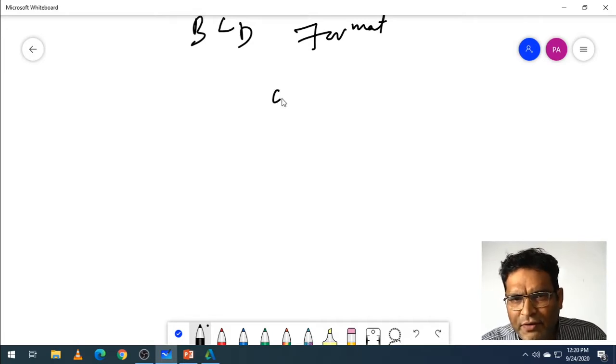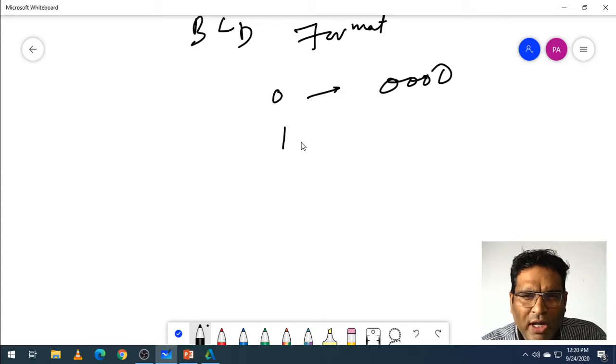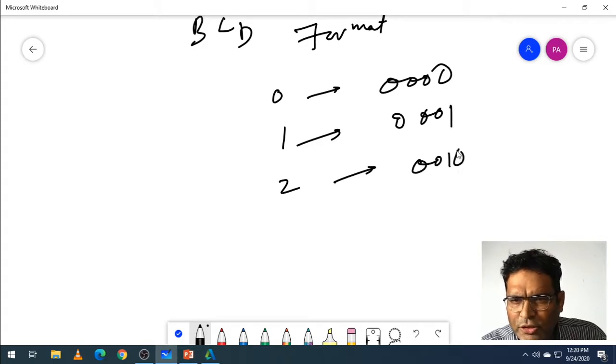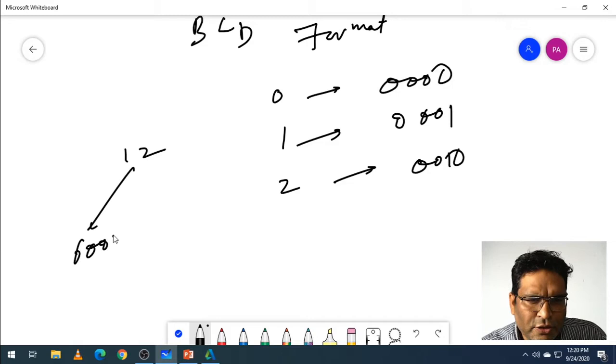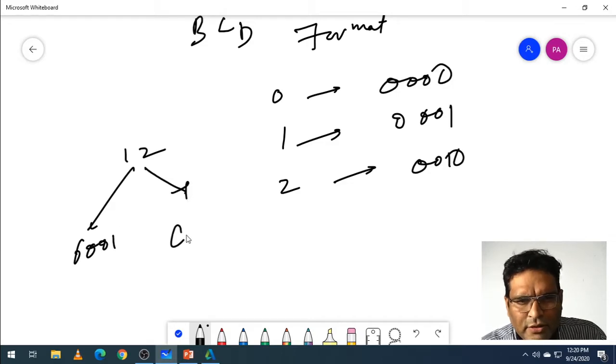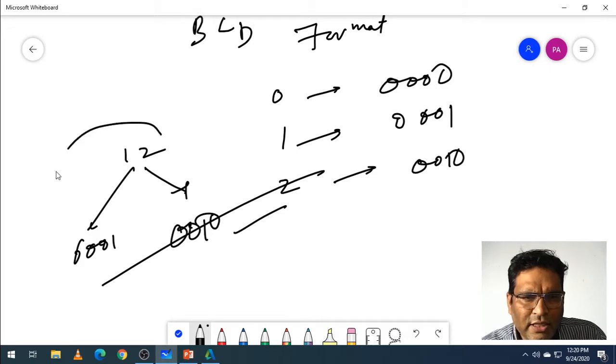Let's take an example. If I take 0, it should be 0, 0, 0, 0; 1 is 0, 0, 0, 1; 2 is 0, 0, 1, 0. If I take 12, it is 0, 0, 0, 1 and 0, 0, 1, 0. 12 is stored like this.